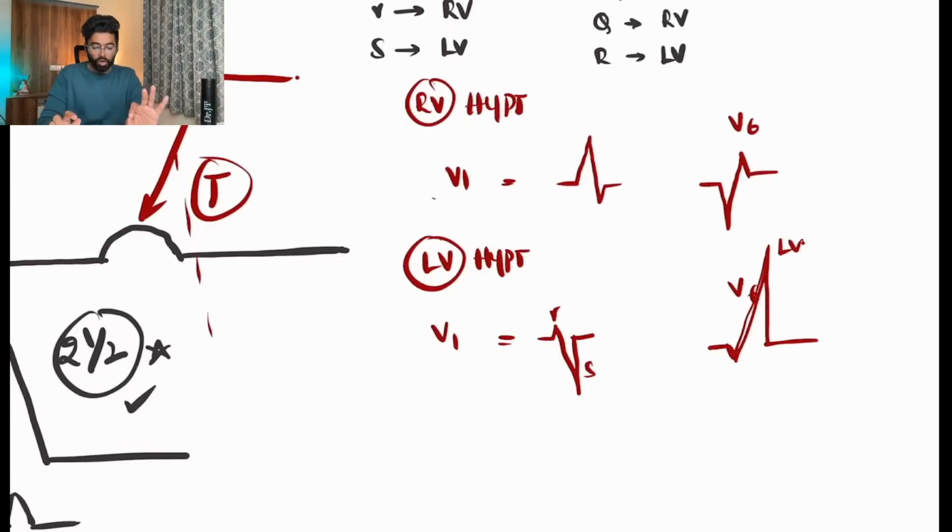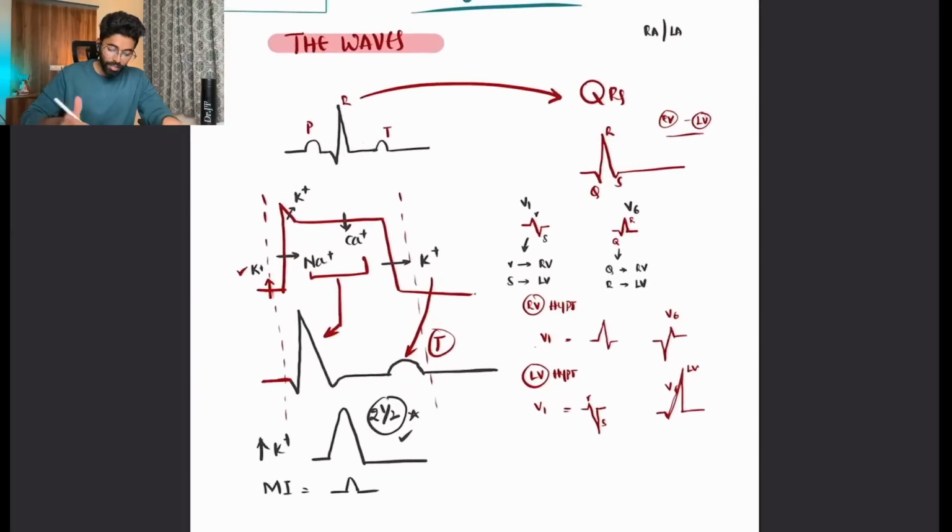So this is the use of looking into V1 and V6, to know whether there is left or right ventricular hypertrophy. This will be very useful if a patient with hypertension comes to you, and you want to know whether changes have occurred due to the primary hypertension or due to increased pressures in the peripheral vasculature leading to changes in the heart. We can look into these two leads, V1 and V6. We can see that the patient has hypertension, is not on any medication, and his heart is being affected, and we should act as soon as possible. So this is what we have to look into, right?